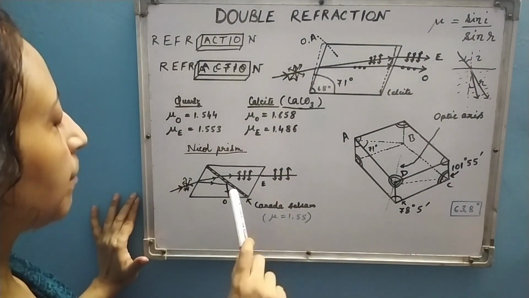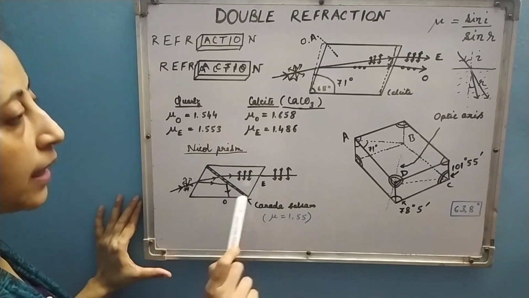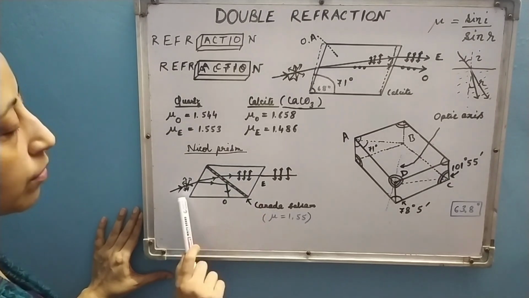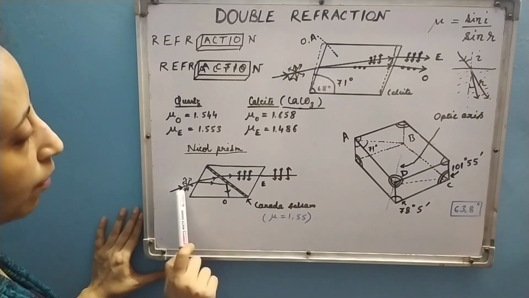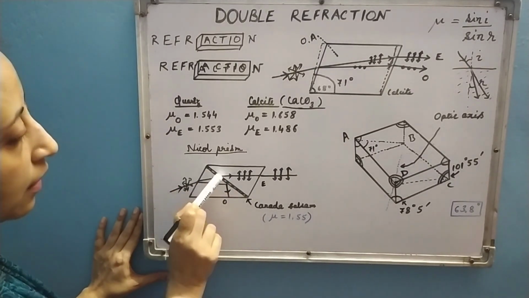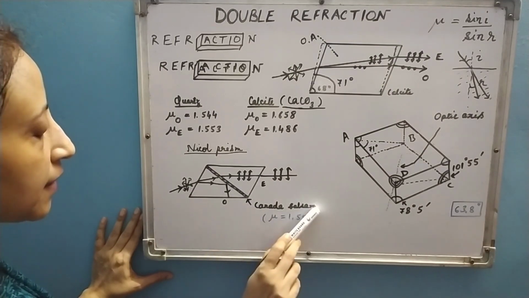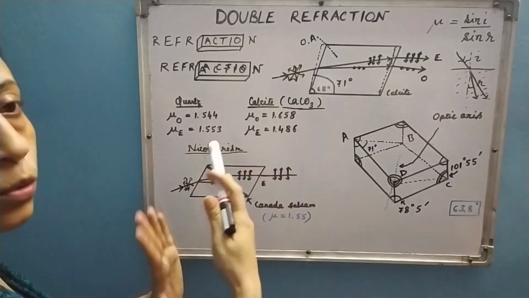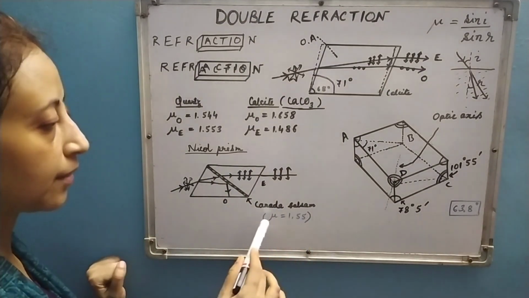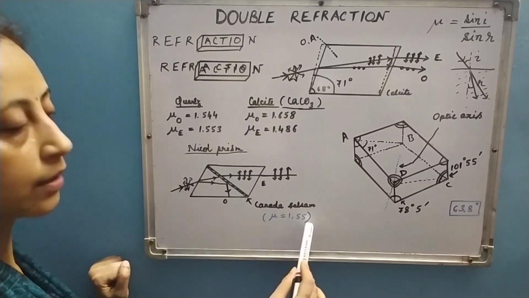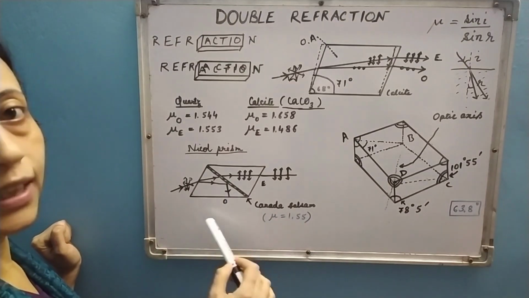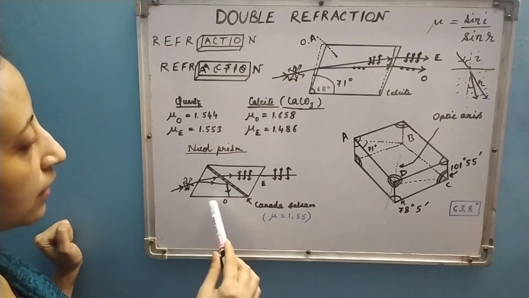Okay. Now let us come to the idea of Nicol prism. What is Nicol prism? It is made up of calcite crystal. Take one calcite crystal in this rhombohedral form, then make two pieces of it, and then what is done? One special material called Canada balsam is used to paste the two cut halves together again, and this is actually used as one adhesive, and it has a refractive index of 1.55. For what purpose is it used? It is used to get rid of the ordinary part of the refracted ray.